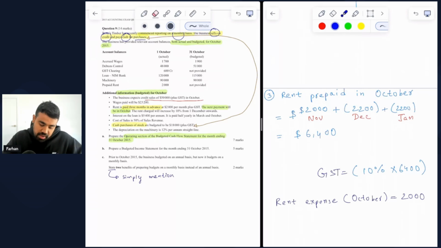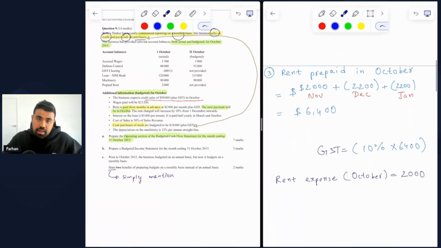Another way you can verify this is by checking the prepaid rent balance at 1st of October of $2,000. Now, this prepaid rent balance of $2,000 at 1st of October refers to prepaid rent already carried forward from the end of the previous period. So that means this $2,000 would be expensed in October, right? But whatever we are paying for 3 months in October doesn't really cover the month of October itself. It starts covering from November, followed by December, and then followed by January.